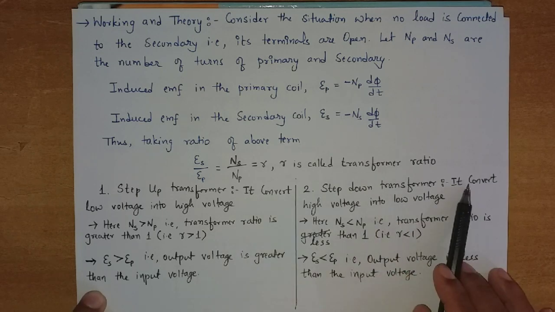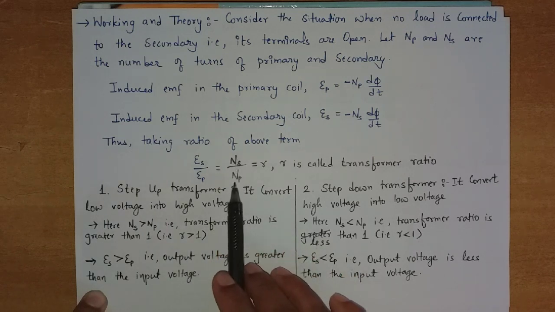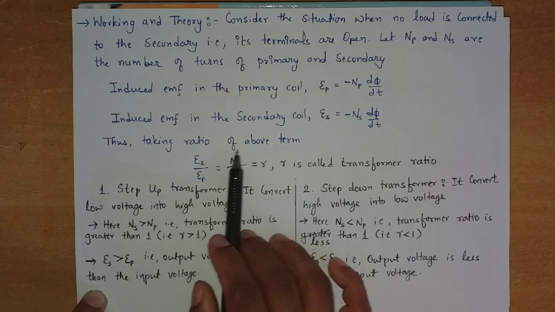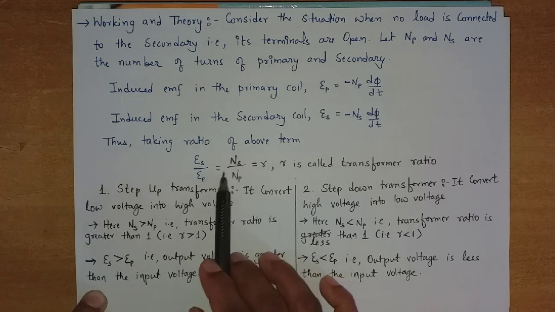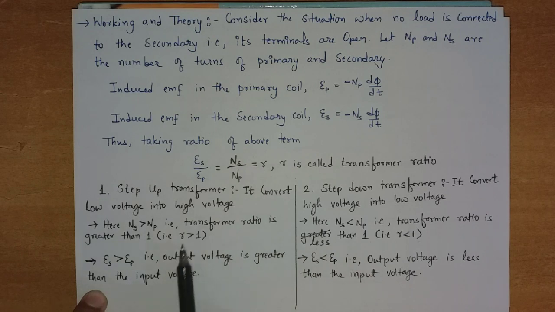Now here, for step up, NS is greater than NP, that is, the transformer ratio is greater than 1. As we see, NS is greater than NP, meaning the numerator value is greater than the denominator value. So obviously this ratio is greater than 1. So r is greater than 1.